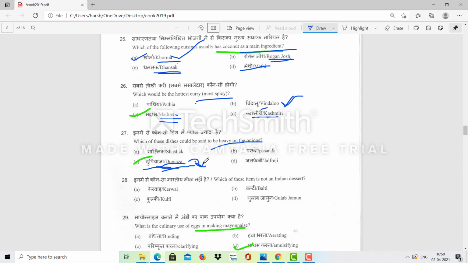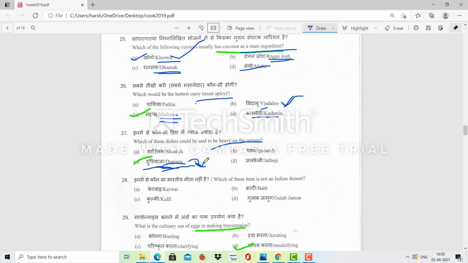Pasanda is a popular Shahi Mughlai dish from North India, derived from the meals served in the court of the Mughal emperor. And Jalfrezi is a curry dish originated in Bengal and popular throughout the Indian subcontinent. The main ingredient is meat, fish, paneer or vegetables stir fried in a thick sauce that includes chilies, pepper, cinnamon, bell pepper or tomatoes. So this is Jalfrezi.